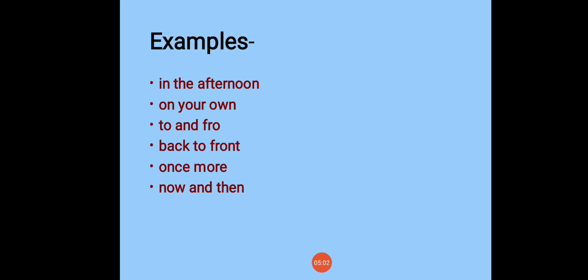So students, always remember the difference between a sentence and a phrase. A sentence is a group of words which make complete sense, and a sentence always begins with a capital letter and ends with a full stop, question mark or any exclamation mark.